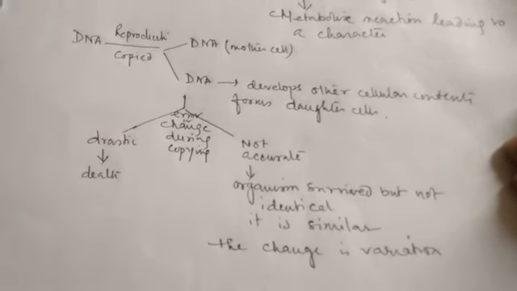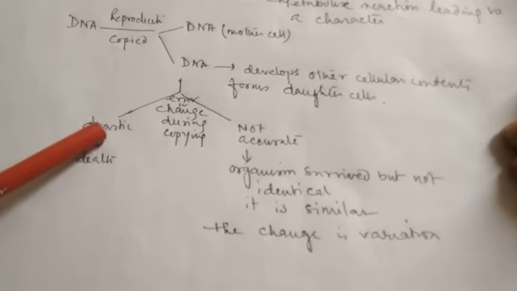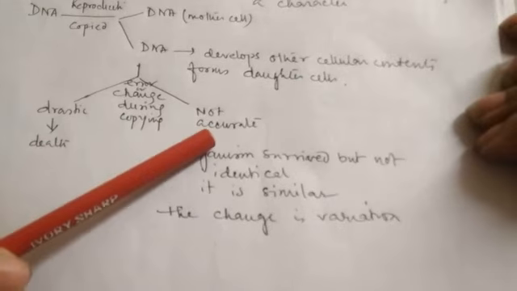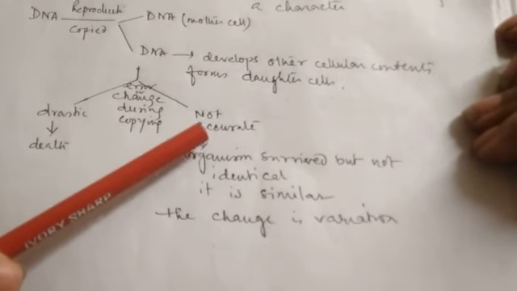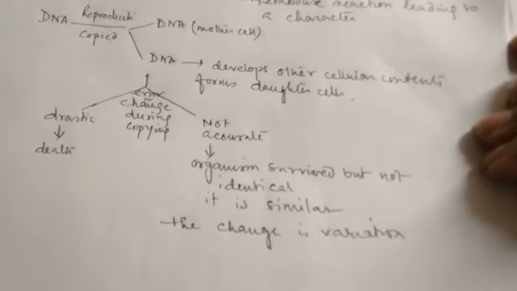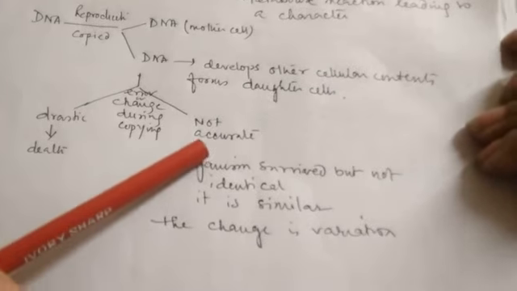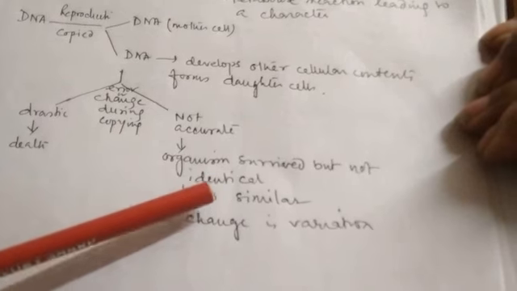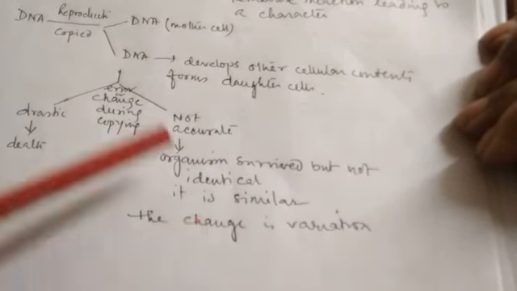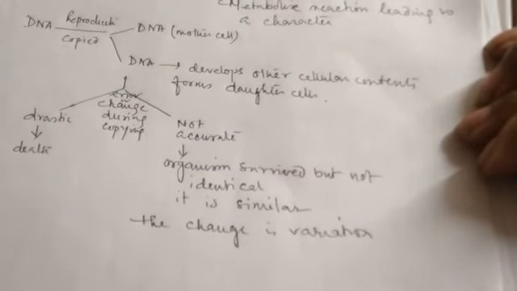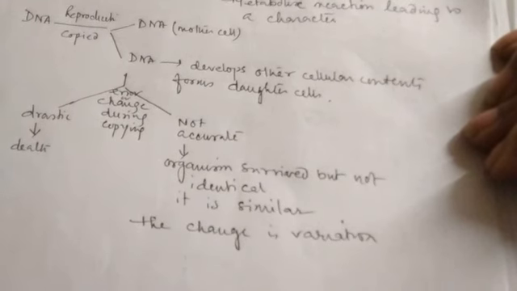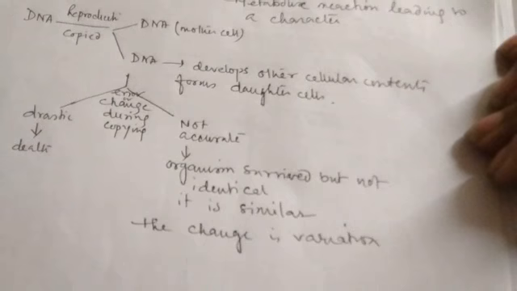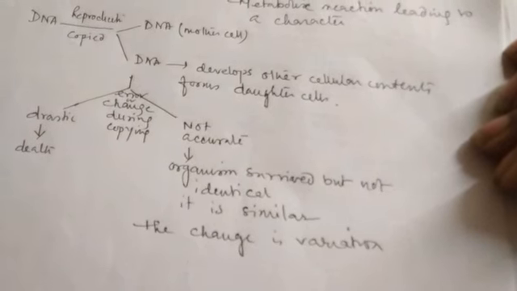Clear? It may be a drastic change which may lead to death even, or it may be not so drastic, but it is not accurate also. Not drastic, neither accurate, which leads to the formation of an organism which survives, but is not identical to the mother. It is very similar to the mother, but not identical. Clear? So this is how variation arises. Now we call it variation.